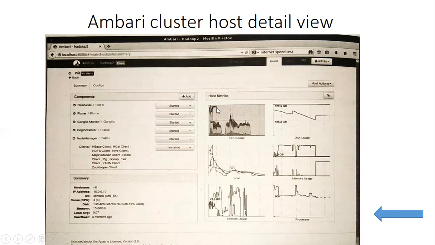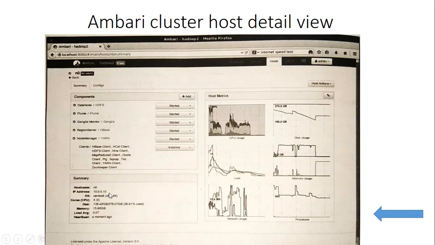Then we have the host metrics window. The host metrics window displays widgets that provide important metrics, for example CPU, memory, disk, and network usage. Clicking on these widgets displays a larger version of the graphic, as I showed you with CPU usage in the previous slide. It will open the larger window.